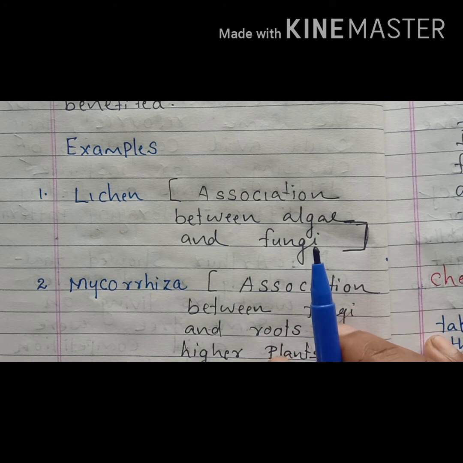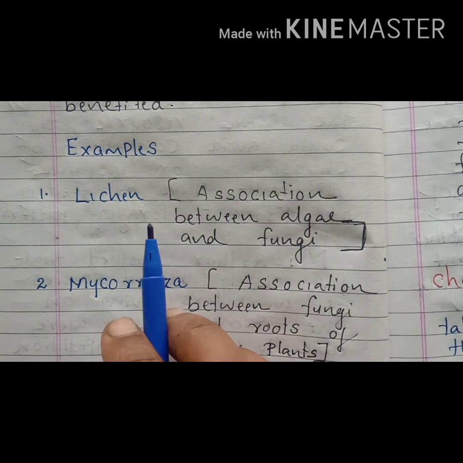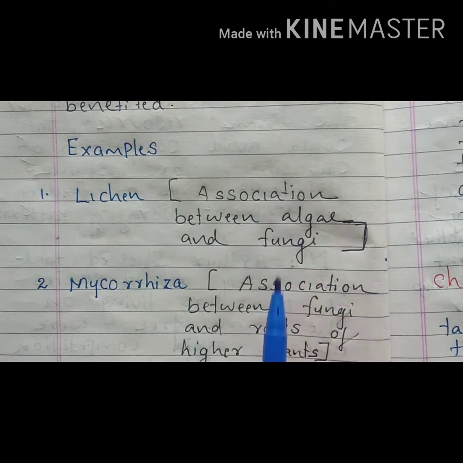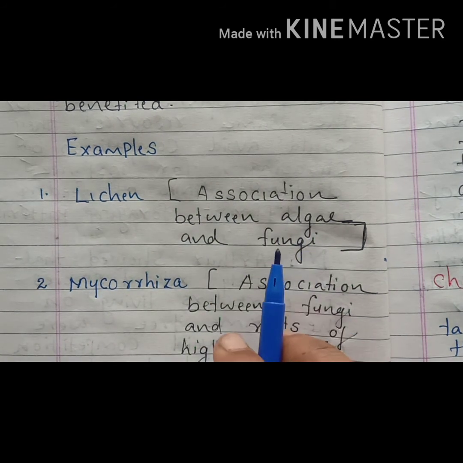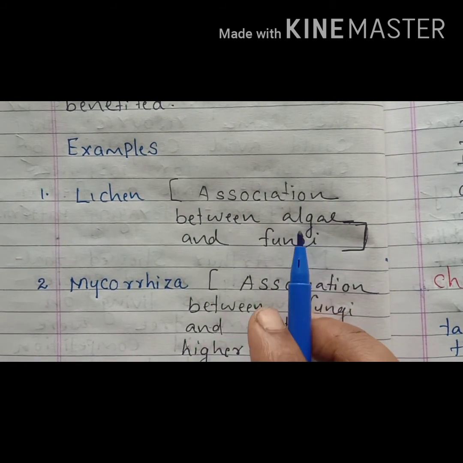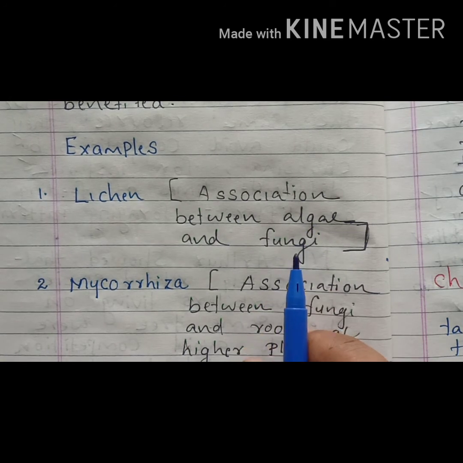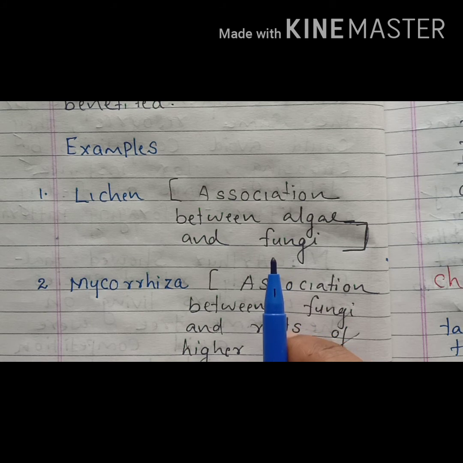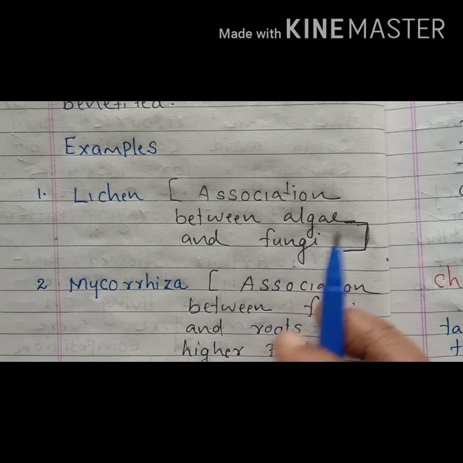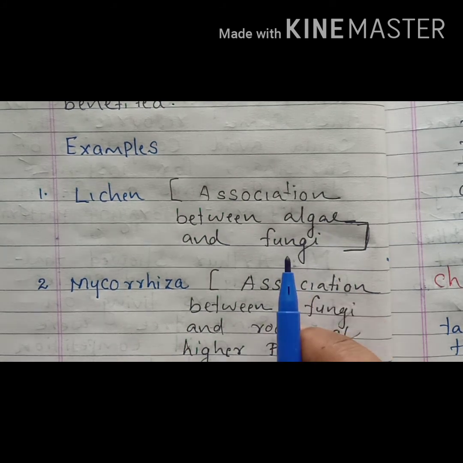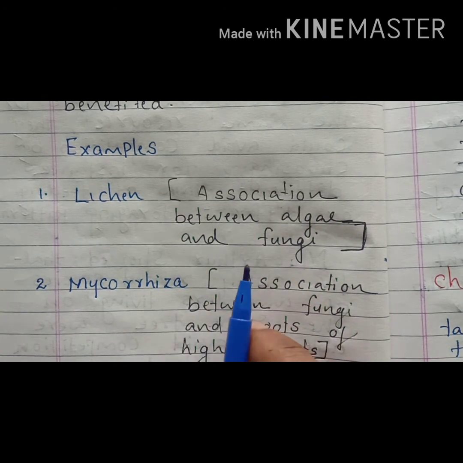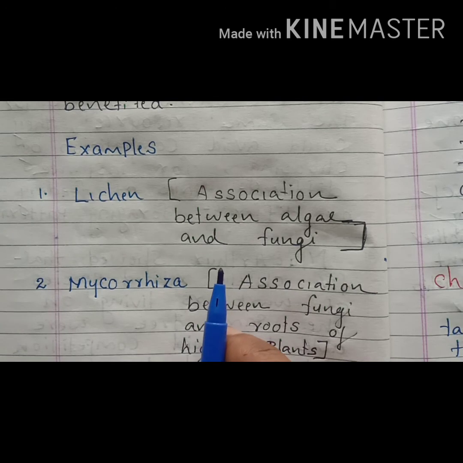All these terms we have studied in our +1 classes. Anyway, in this association, both the partners are mutually benefited. Here algae is preparing food and giving it to fungi also, and fungi helps to absorb the nutrients from the soil surface, and also algae is getting shelter in the hyphae of fungi. So in this partnership, both the partners are mutually benefited.